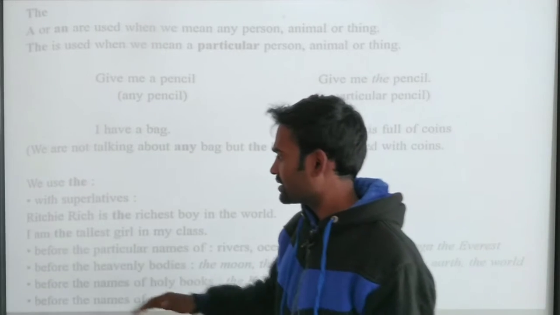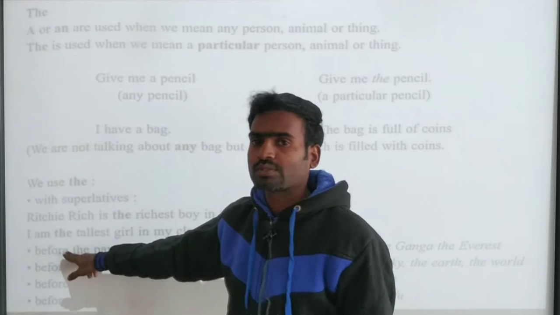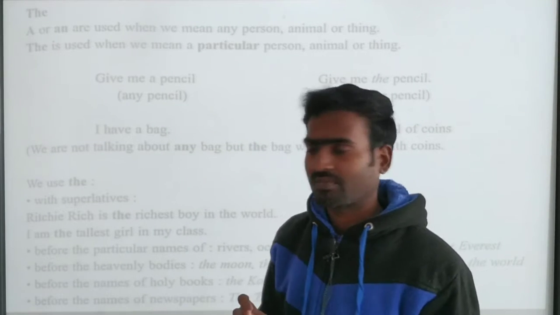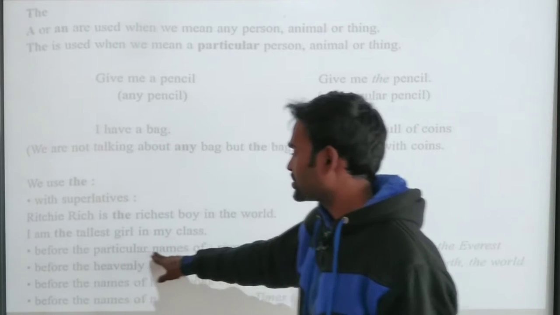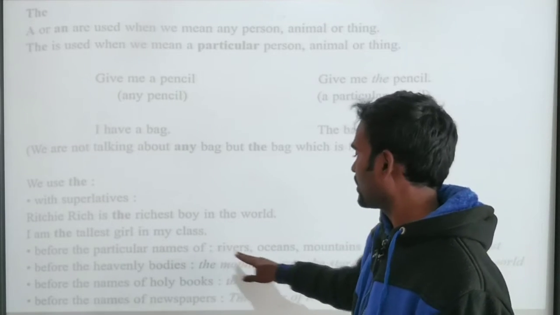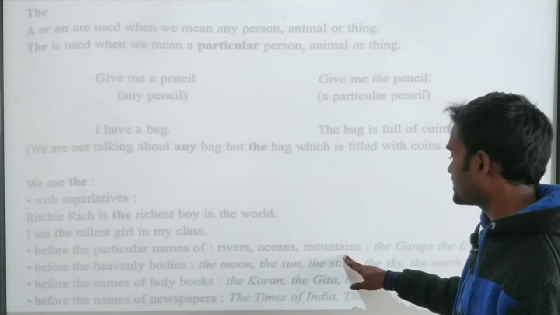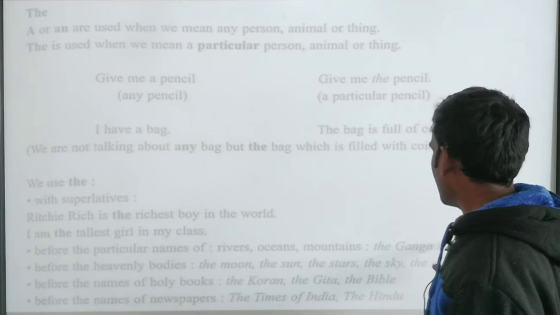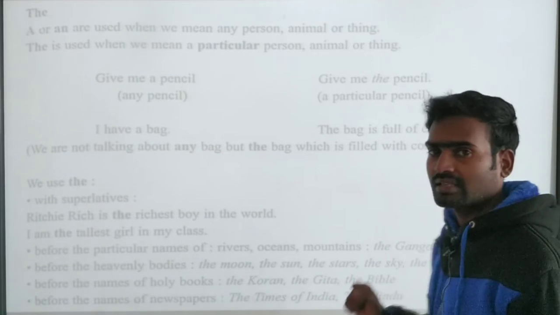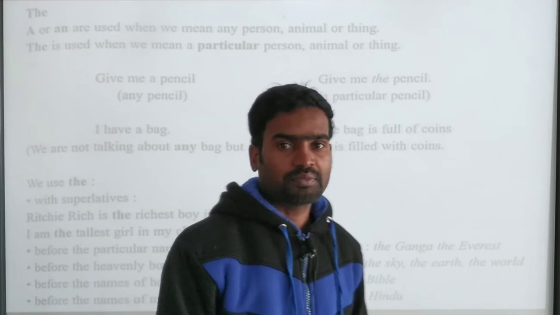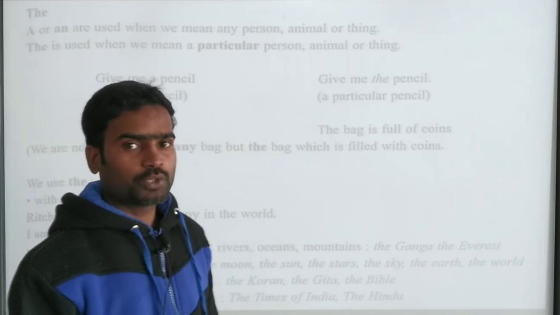Right? And see here where we have to use the. There are certain rules for using the. Before the particular names of rivers, oceans and mountains, we use the, for example the Ganga and the Everest. When we speak about a particular river name, we use the.